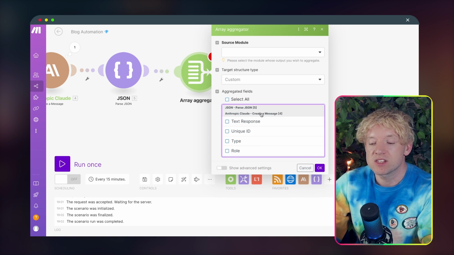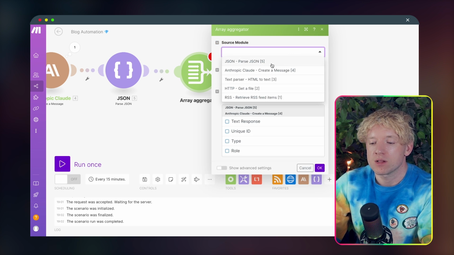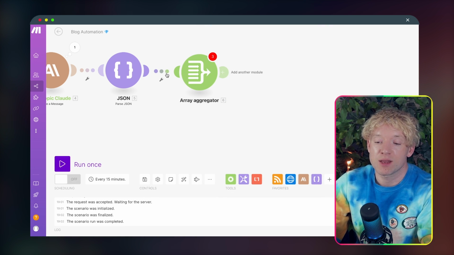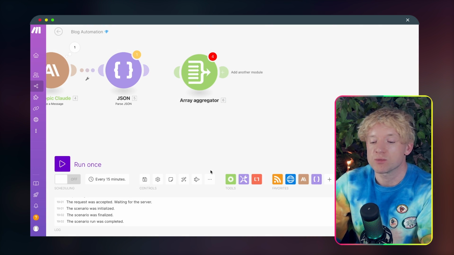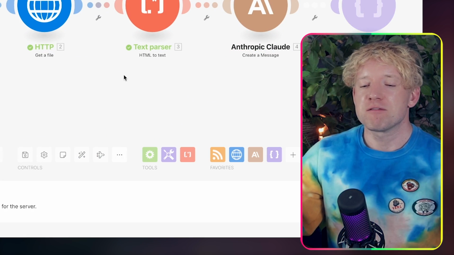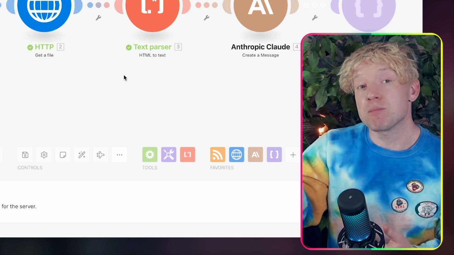So look, well, can you see nothing's popped up? And nothing's popped up because, look, hang on a sec. Let's see if we can find it. Beautiful. There's nothing to select. And you can't select anything because the parse JSON hasn't happened yet. So we unlink it, we auto align, and we run once. So we've got to flood it with data so it can actually find the things, give us an output, and then with the output we can connect it.